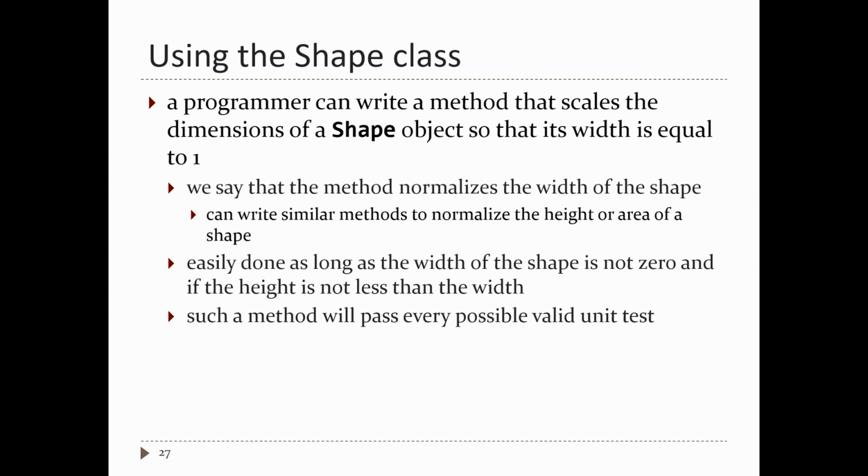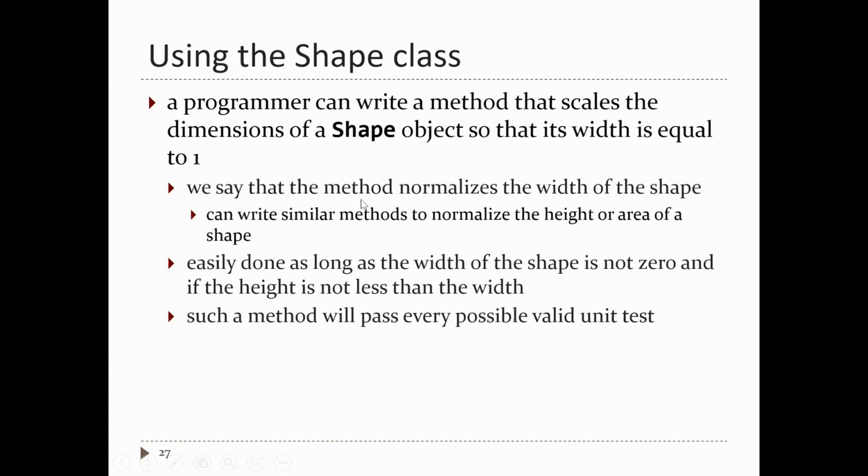Now, given the contracts for width and height, which I didn't show you, someone can write a method using the shape contracts. For example, if I want to write a method that scales the size of a shape uniformly, so it scales it up or down so that the width of the shape is exactly 1, we can do that. It's pretty easy to do.